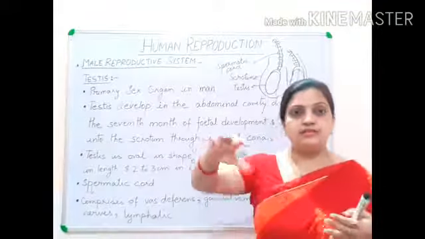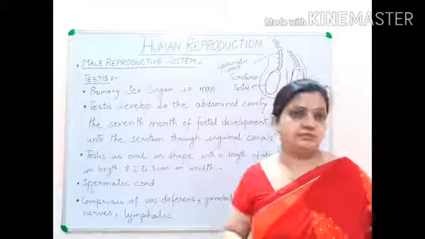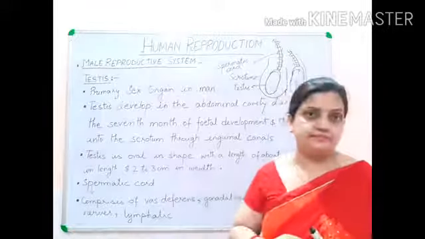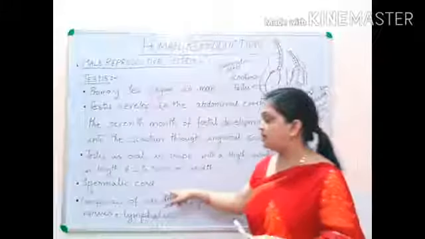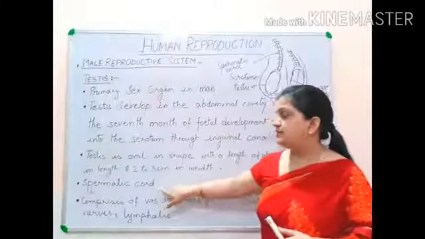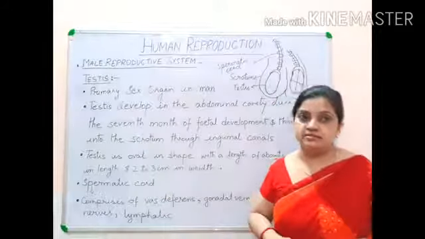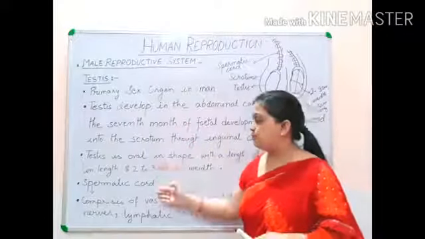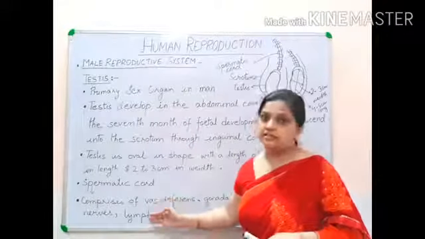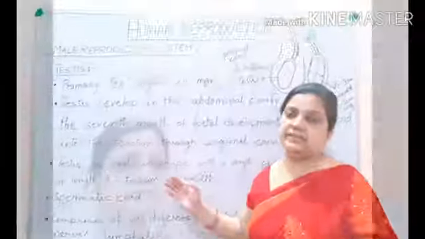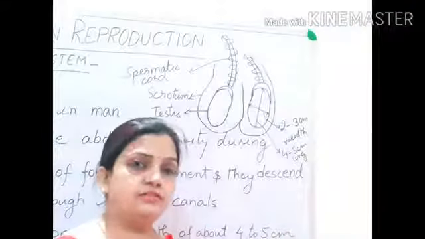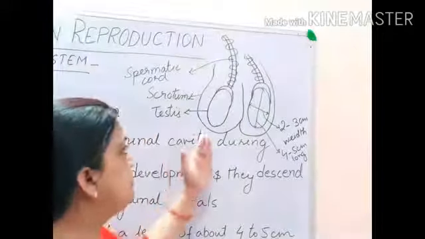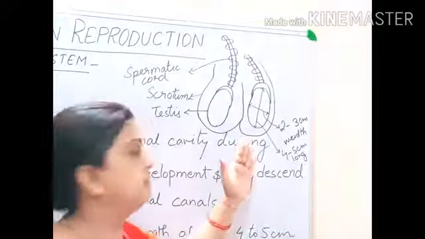The length of the testis is 4 to 5 centimeter and the width of the testis is 2 to 3 centimeter. The next point I have written is that the spermatic cord is present. Before I move to the spermatic cord, there are various parts which are very necessary to be explained. Whatever points we have just discussed on the board, I'll be explaining along with the diagram.